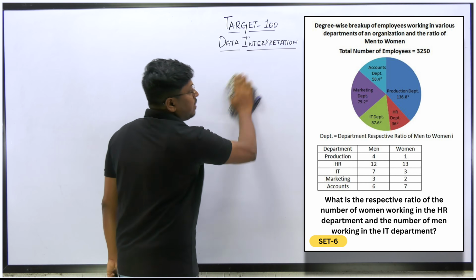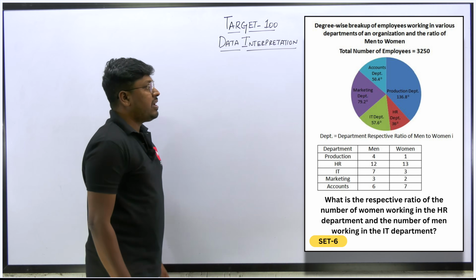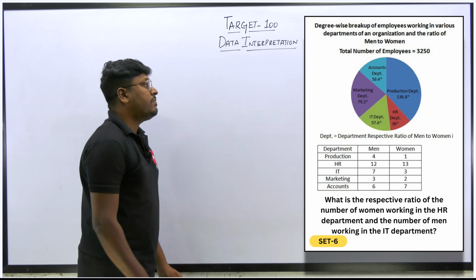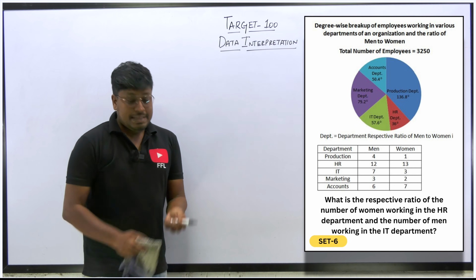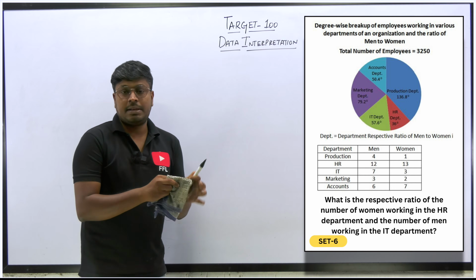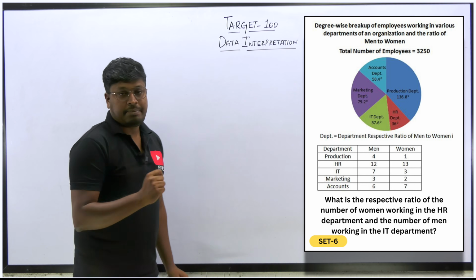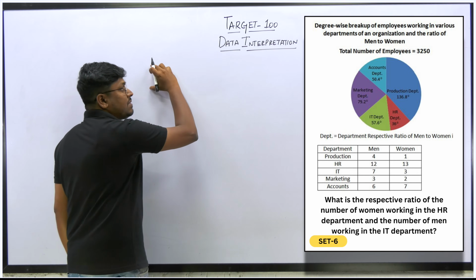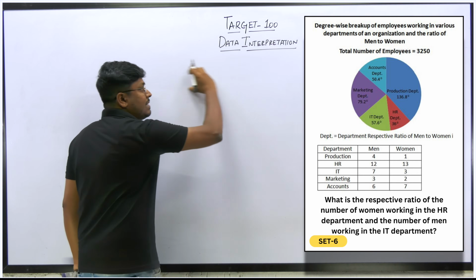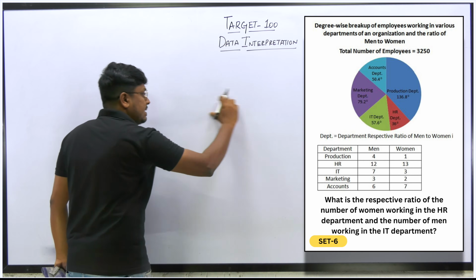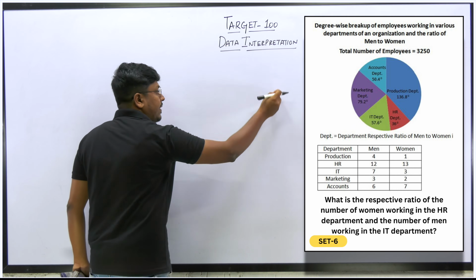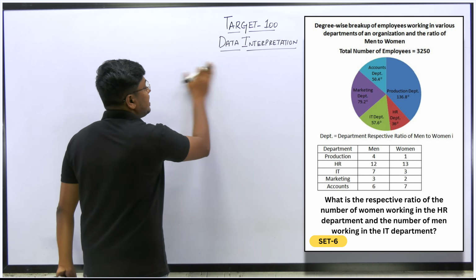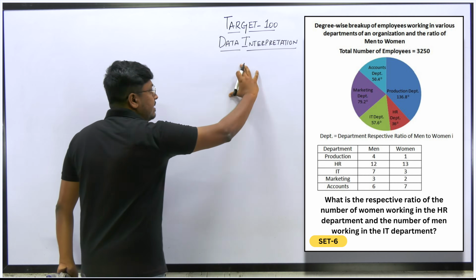Okay, so what is the second question? What is the respective ratio between the number of women working in the HR department and the number of men working in the IT department? Just see here, we have to find the ratio. Don't do one thing: I've seen students finding the HR department women answer separately and the men answer separately, and after that they find the ratio. Don't do that. It's a waste of time actually. Do one thing. I will teach you the easiest way. Write in a single step, right?